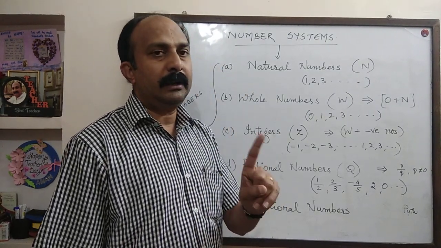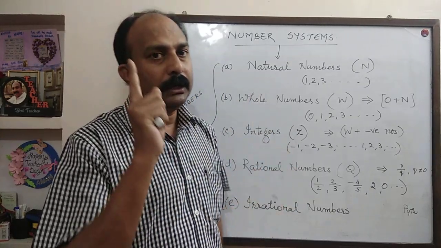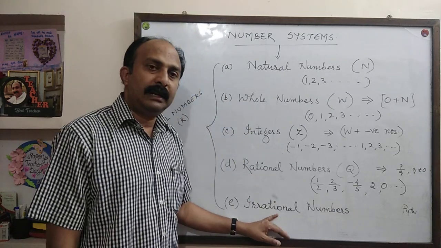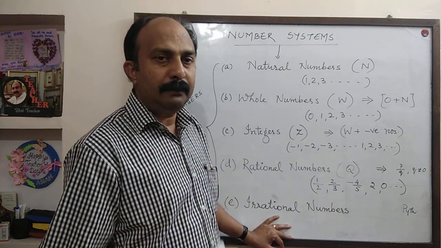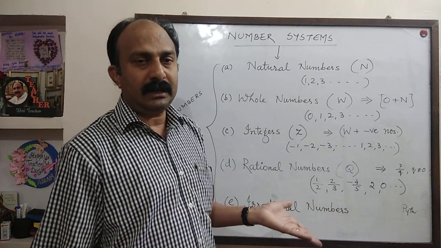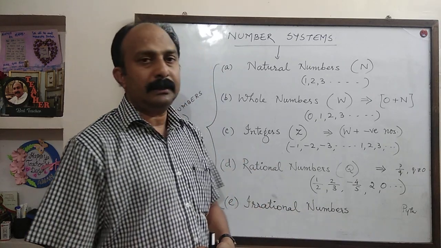Don't forget about that condition. P and Q must be integers and Q should not be 0. Now what are irrational numbers? All those numbers which are not rational are called irrational numbers. So what types of numbers will come in irrational numbers?